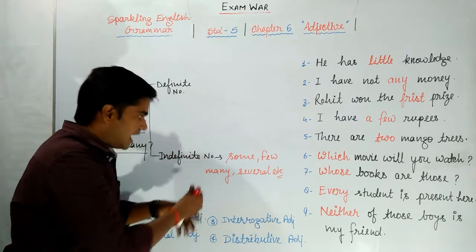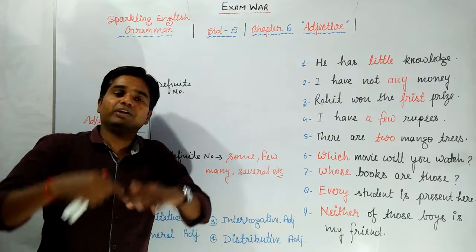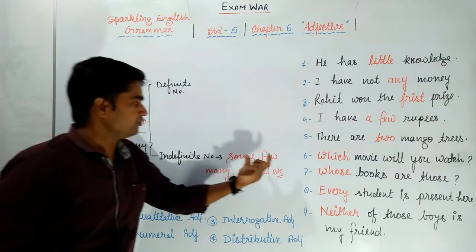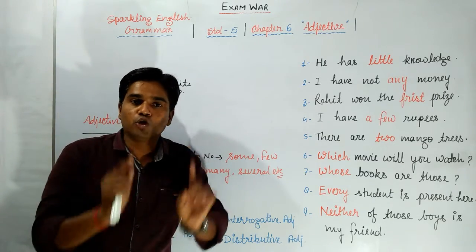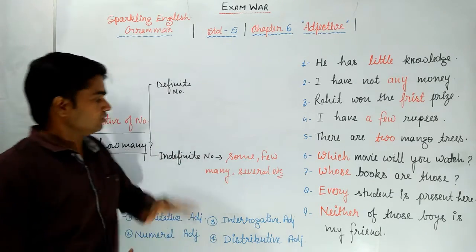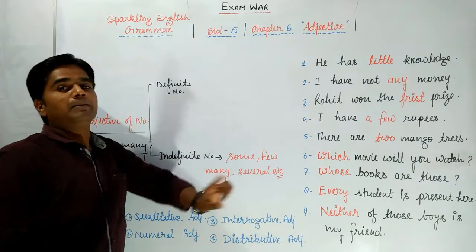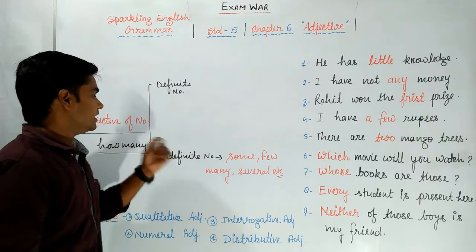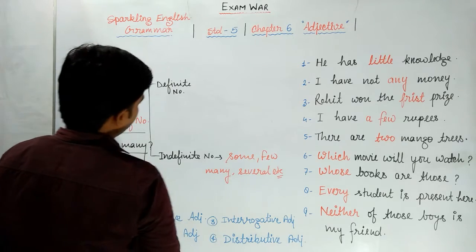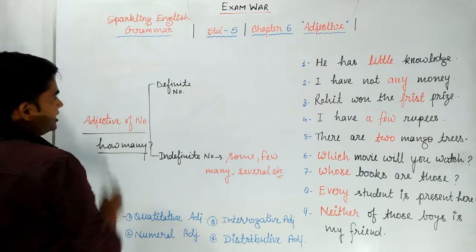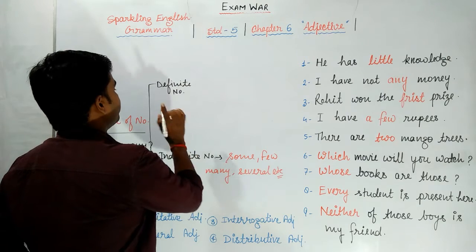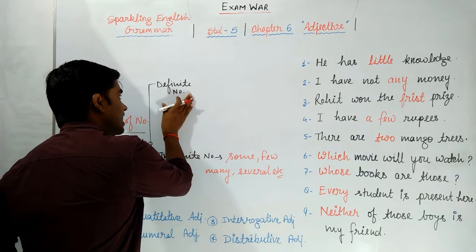I have some rupees, but we cannot tell how many rupees I have. He has few solutions, but we don't know the exact number. So they are telling us about number, but not the exact number. That's why they are called indefinite number adjectives. So my dear students, the next one is definite. It tells us the exact number.